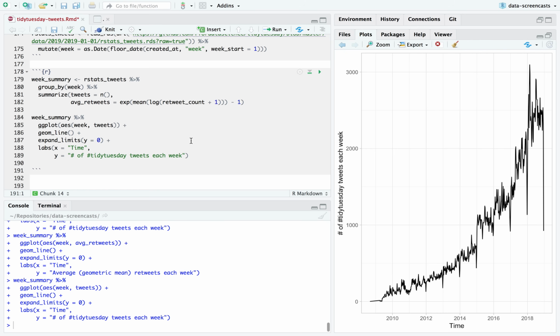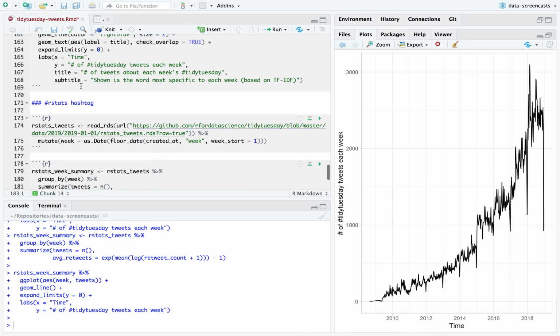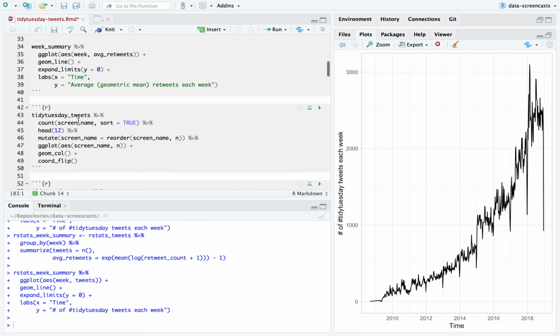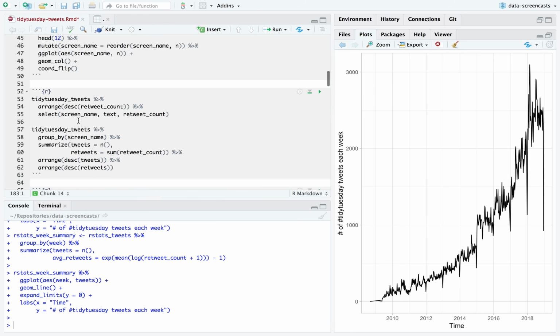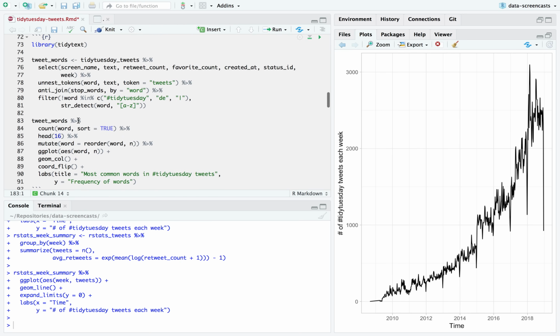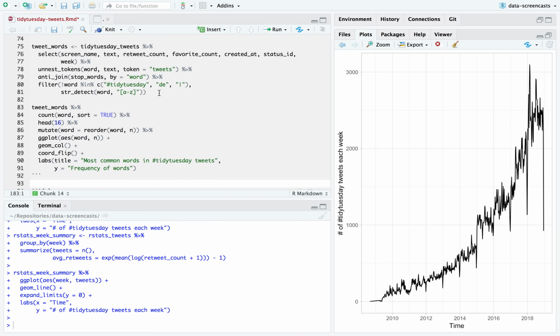Just such a neat plot to have. I'm going to call it rstats week summary so that next time I run this it'll be a little more reproducible. And then I'm actually going to try the same. I take it back. I was going to try TFIDF, but I'm really interested in that average retweet analysis when applied to the rstats hashtag that has a lot more data. And there's going to be huge confounding. I'll need to look just at 2018.